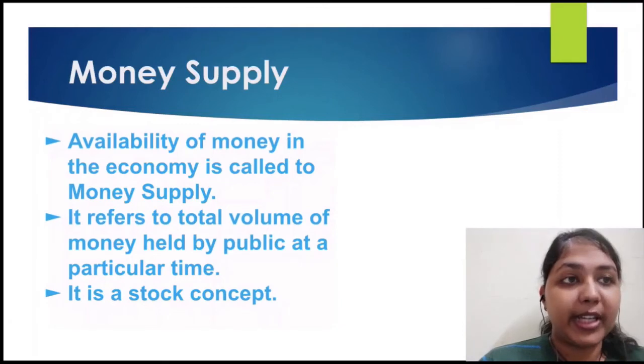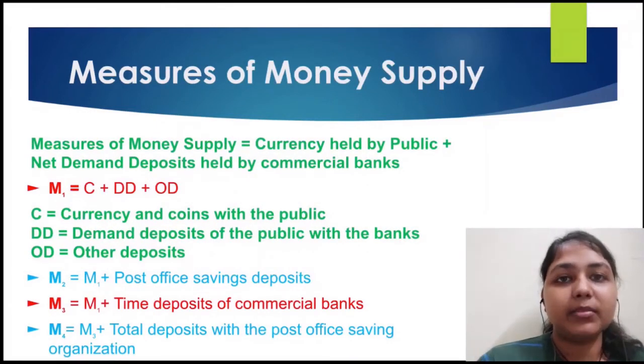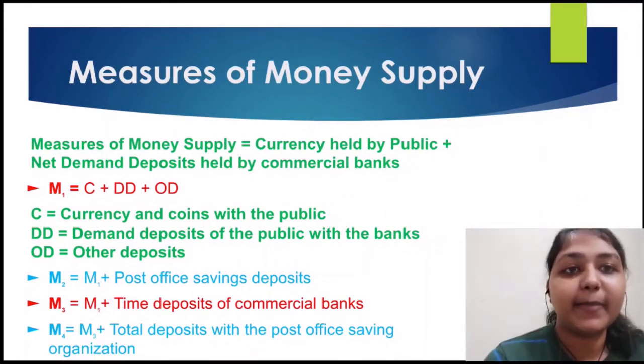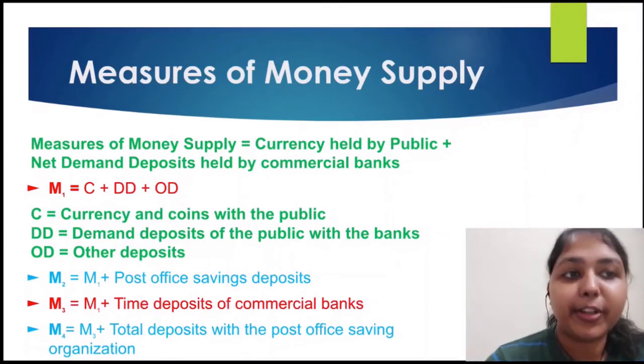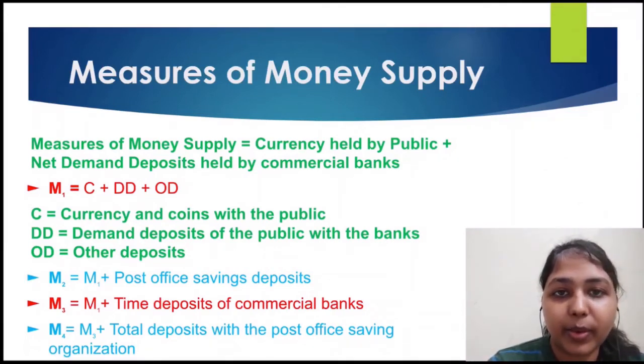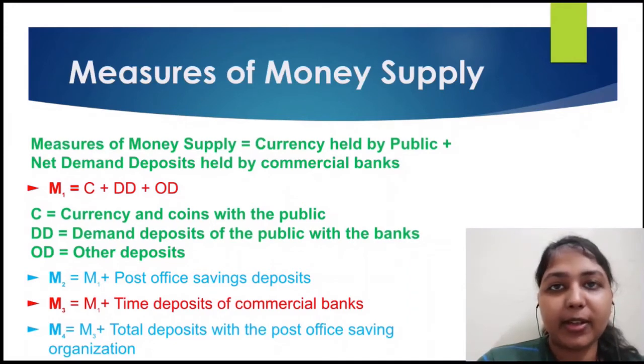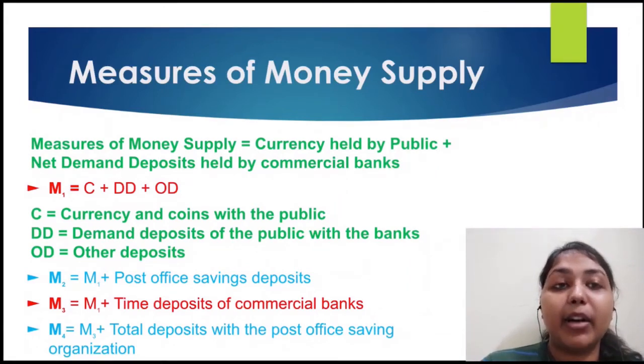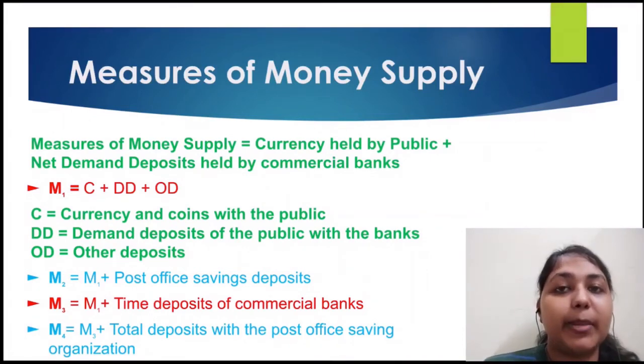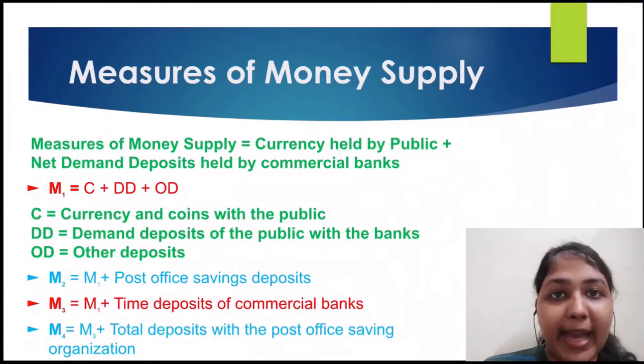So let's move and check the measures of money supply. These measures, you need to learn them exactly. The measures of money supply are divided into four different parts: M1, M2, M3 and M4. The first category, M1, has currency held by the public, all the coins and the currency notes that the public has. Then the net demand deposits held by the commercial banks, which the people deposited in the banks.